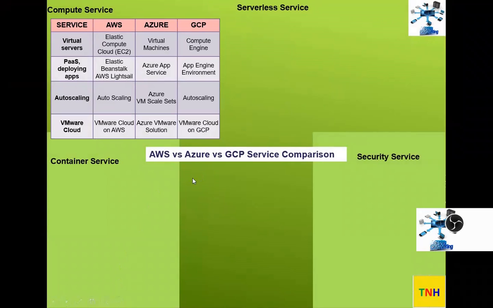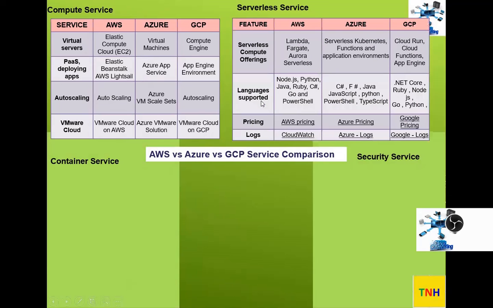And then, if you want, we can take a look at auto scaling also, Azure VM scale sets. You can just search Azure auto scale on Google, and Azure VM scale sets will come. And then the next thing is serverless.